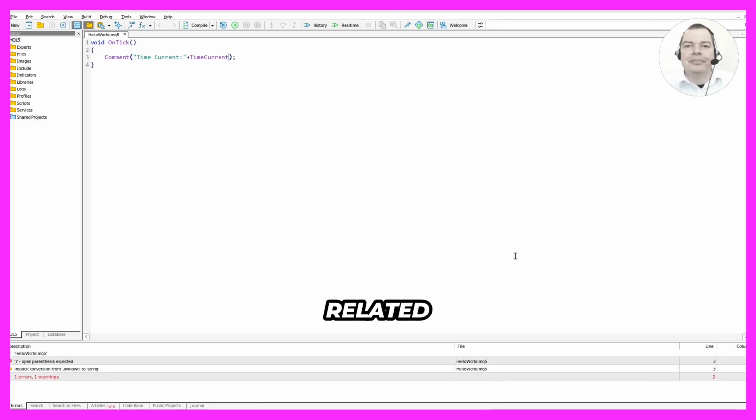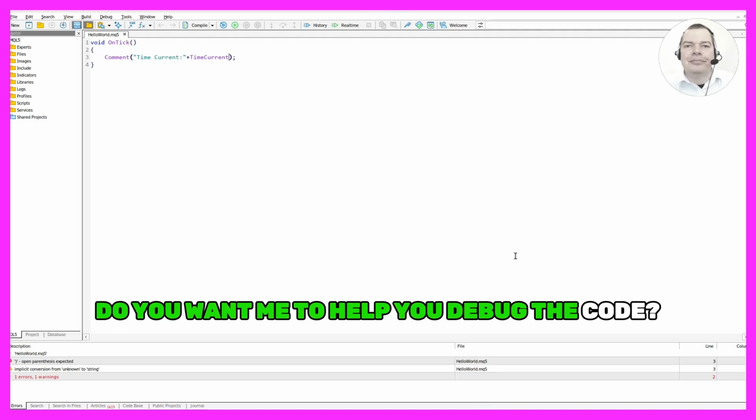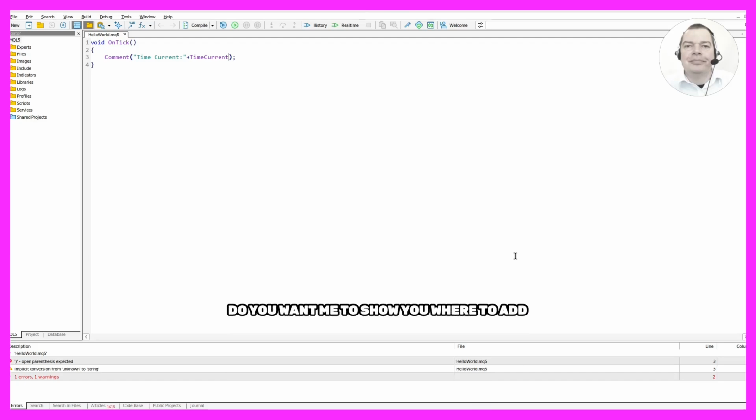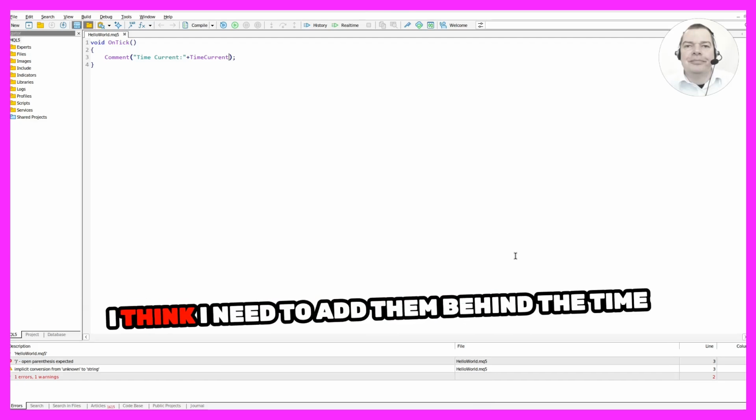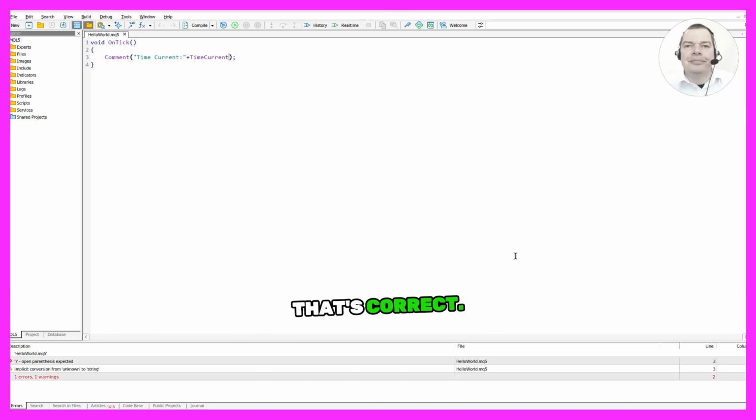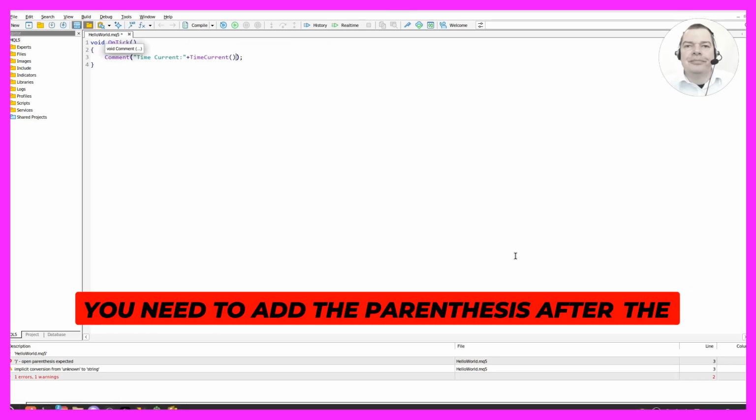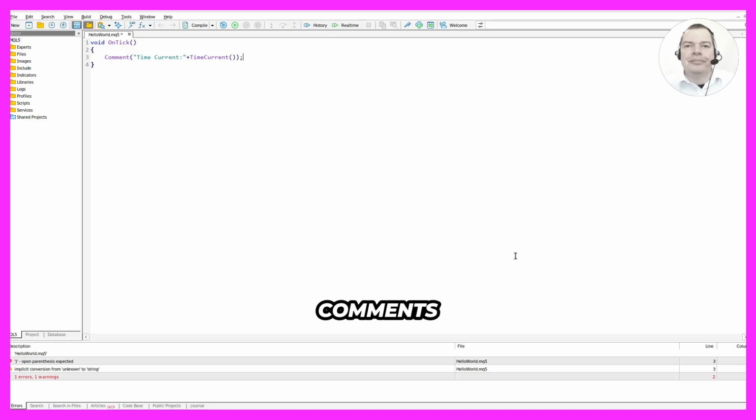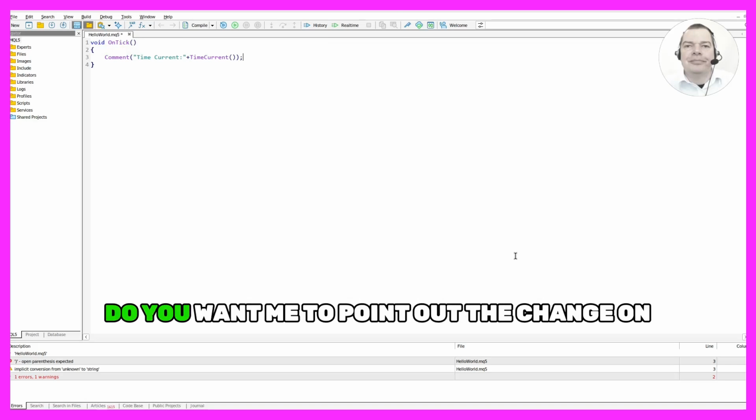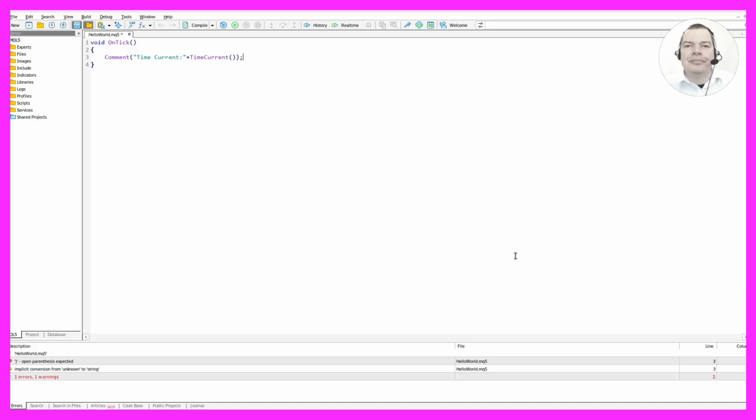One of them is related to an open parenthesis expected. Do you want me to help you debug the code? Yes, please. Do you want me to show you where to add the parenthesis? I think I need to add them behind the timecurrent function. That's correct. You need to add the parenthesis after the timecurrent function call in the comments so it becomes timecurrent(). Do you want me to point out the change on the video?